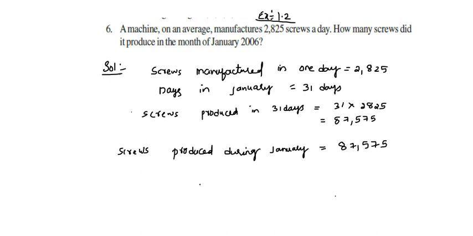So I hope you understand this. There is nothing here, we just have to multiply 31 days. For 1 day 2,825, for 31 days it means 87,575. So this is about the sixth question.